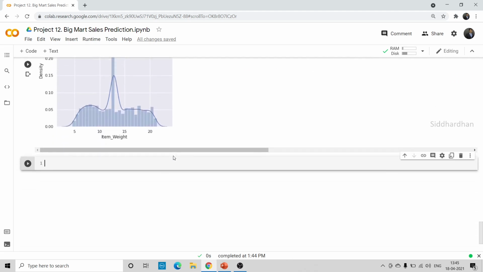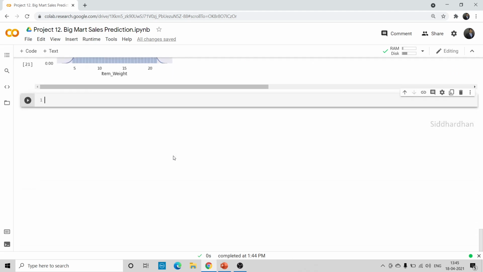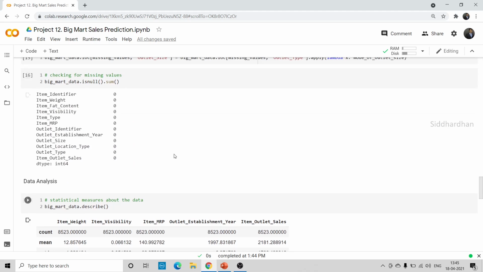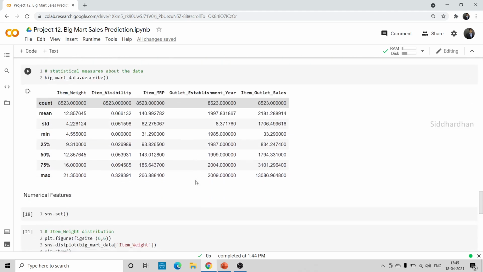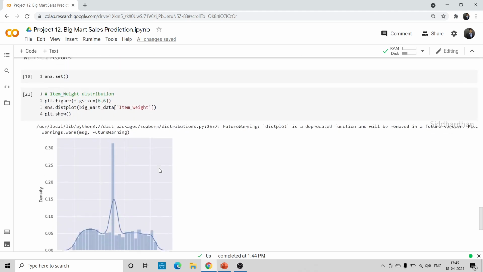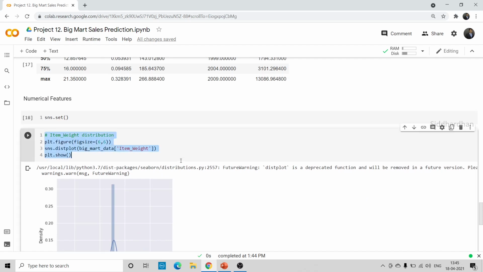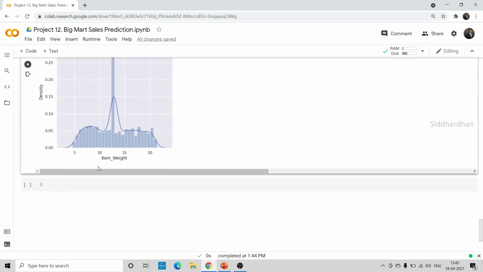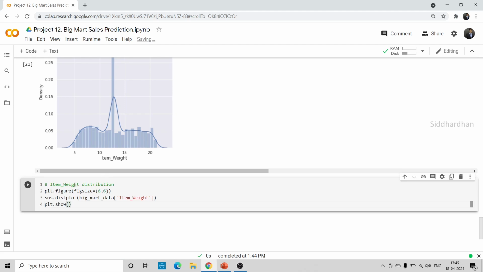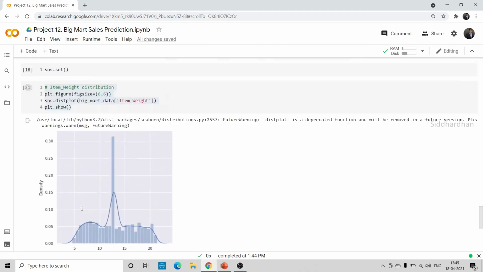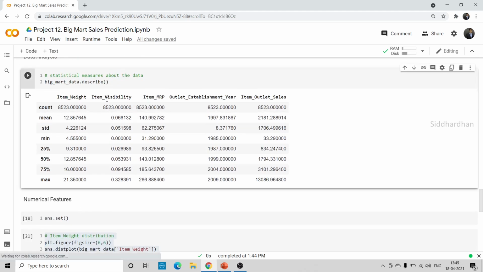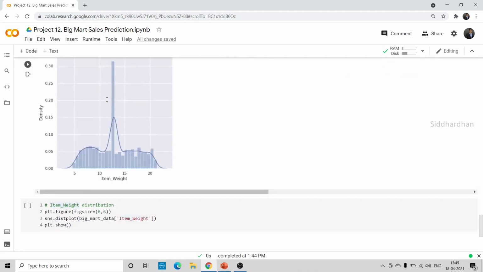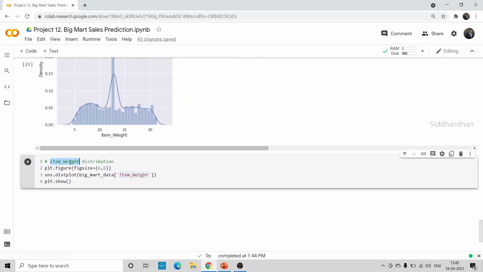Now let's also find the distribution of the other columns. The second numerical column is item visibility, right? I'll just copy everything here and change the names. We can copy it from here. Item visibility, just put it here and also here. It will give us the distribution for this item visibility column.